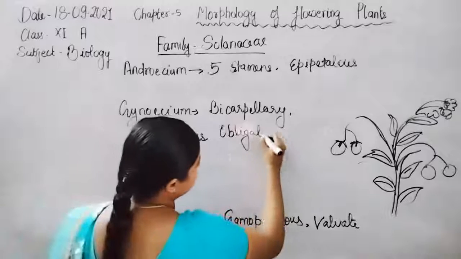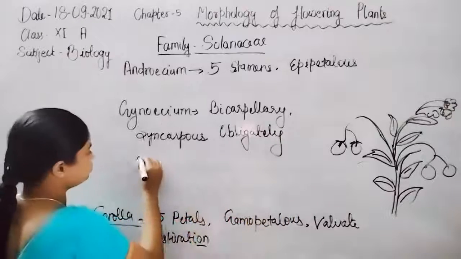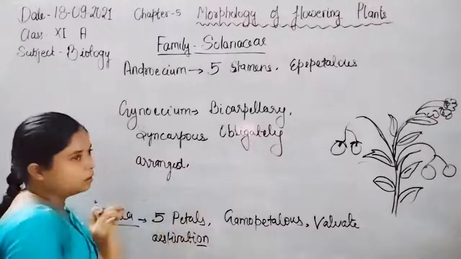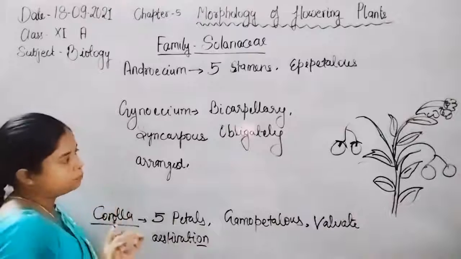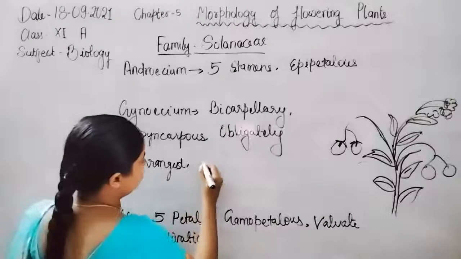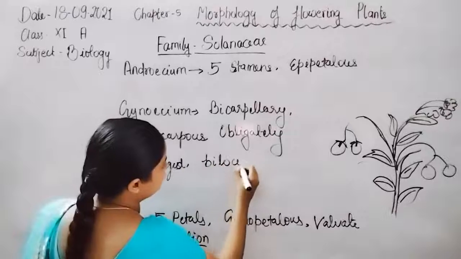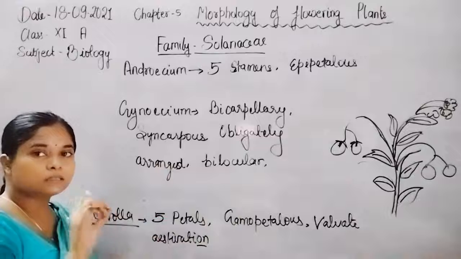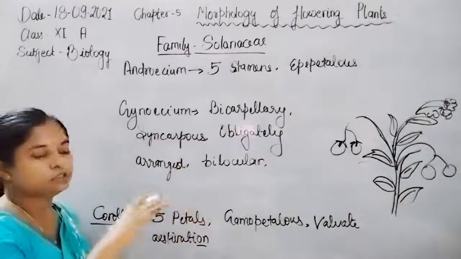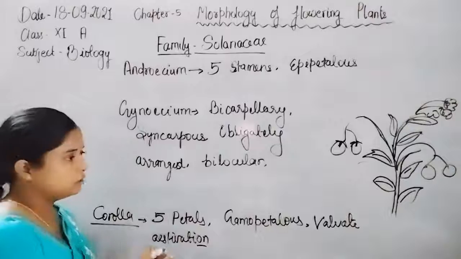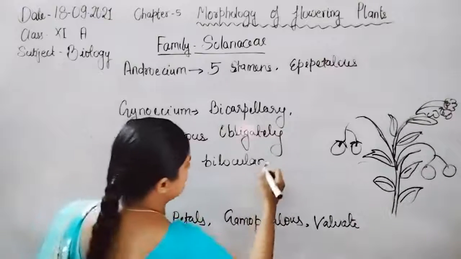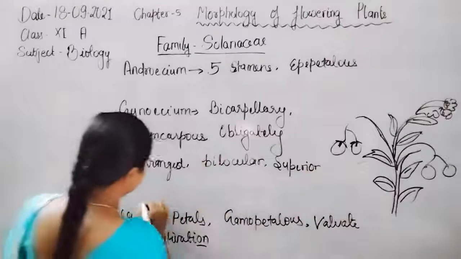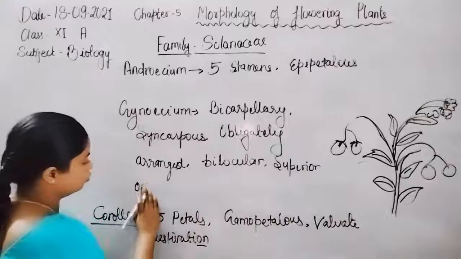Two locules are present, so it is bilocular. The ovary is superior with respect to the other floral parts, so such an ovary is known as a superior ovary.